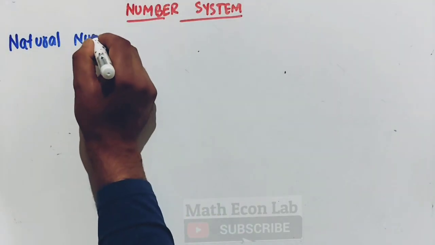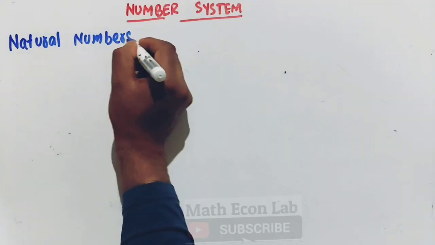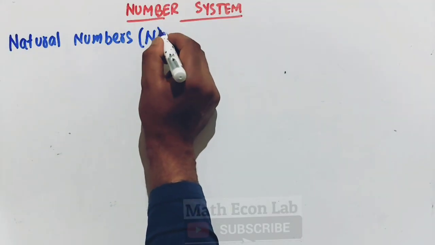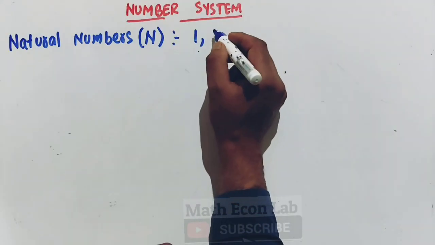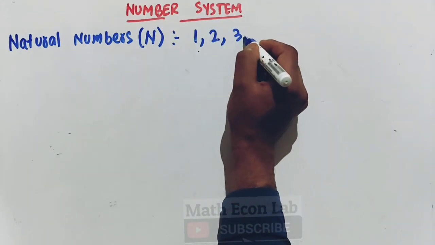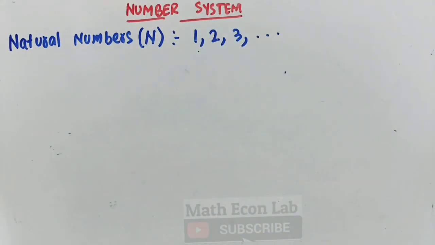Natural numbers are denoted by symbol N. Natural numbers start from 1. We also call them counting numbers. Then we have 2, 3, and so on. These are called natural numbers.